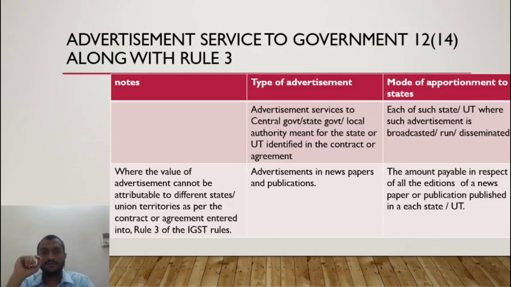In this case, how should Advent Advertising raise an invoice in each state? If the contract between Advent Advertising and the government of India clearly states that for each state this is the value, then it is okay. So based on the terms of the contract, Advent should raise the invoice. If there is no clear state-wise bifurcation of the value, then how do I bifurcate the total value? That is the question. So the government has come up with rule 3.